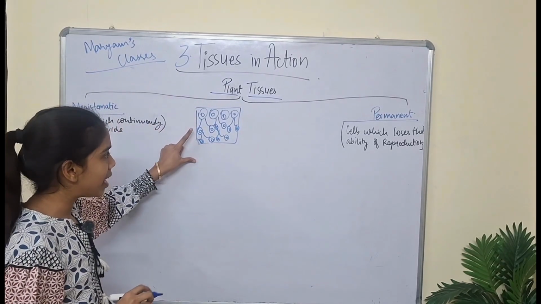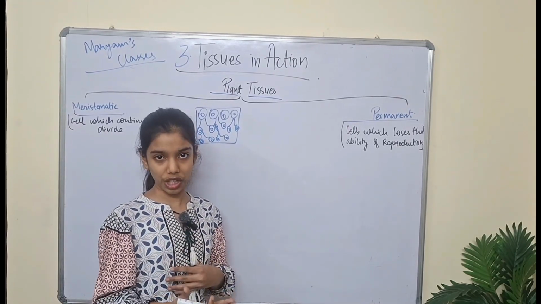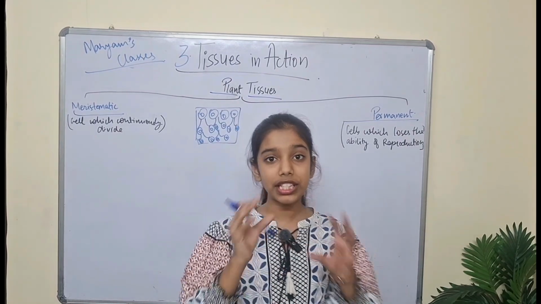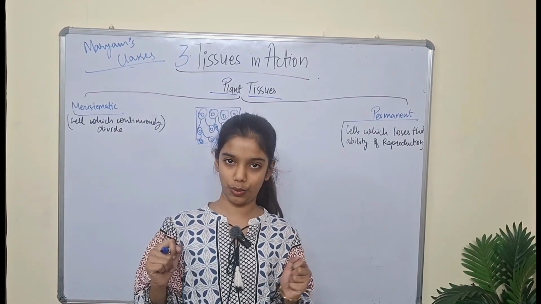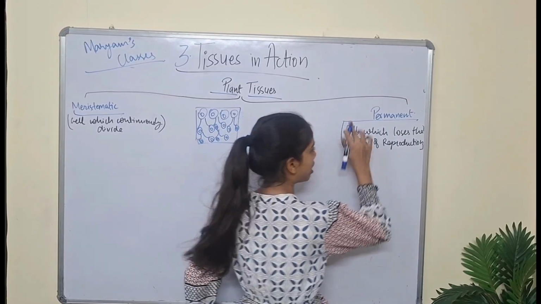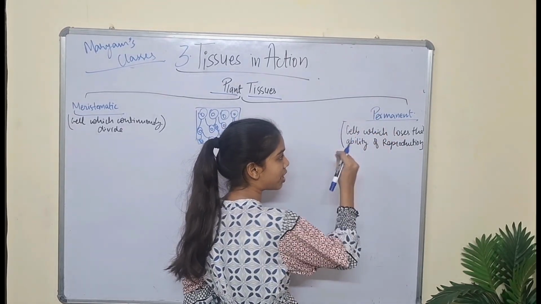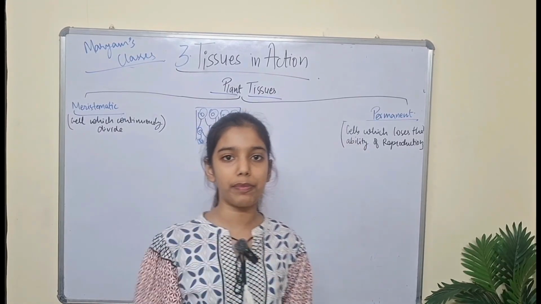That means they will reproduce their young ones as a cell. So a type of plant tissue in which the cells can divide continuously are the meristematic tissues. Whereas what are permanent tissues? Actually, permanent tissues are those type of tissues in which the cell loses the ability of reproduction.